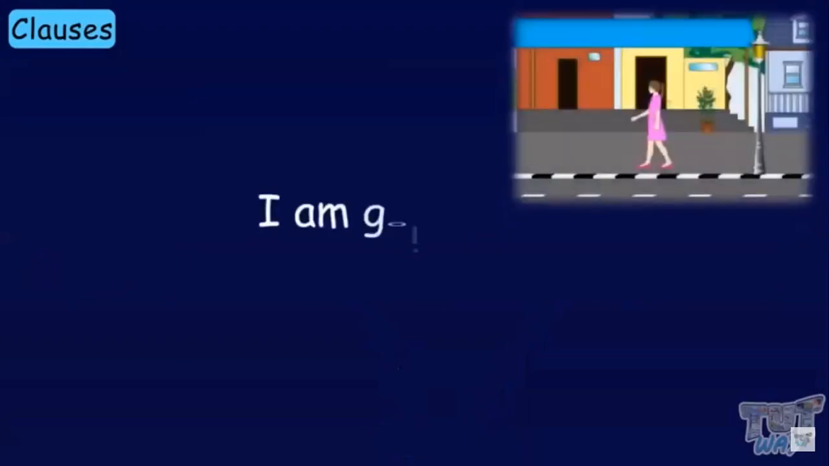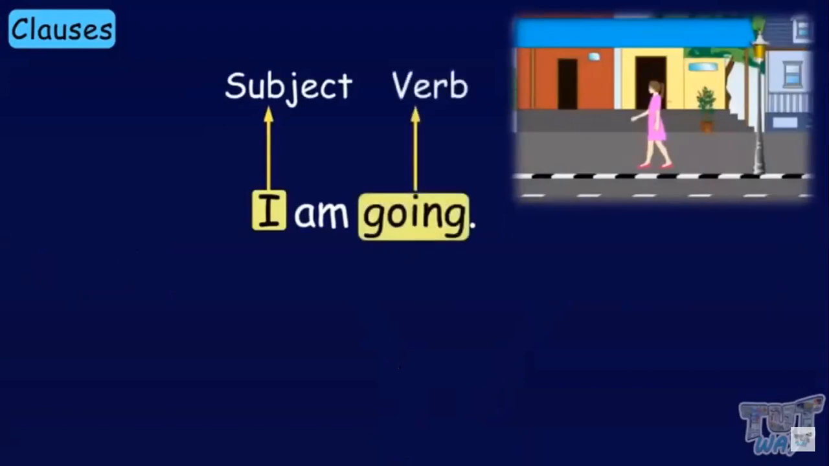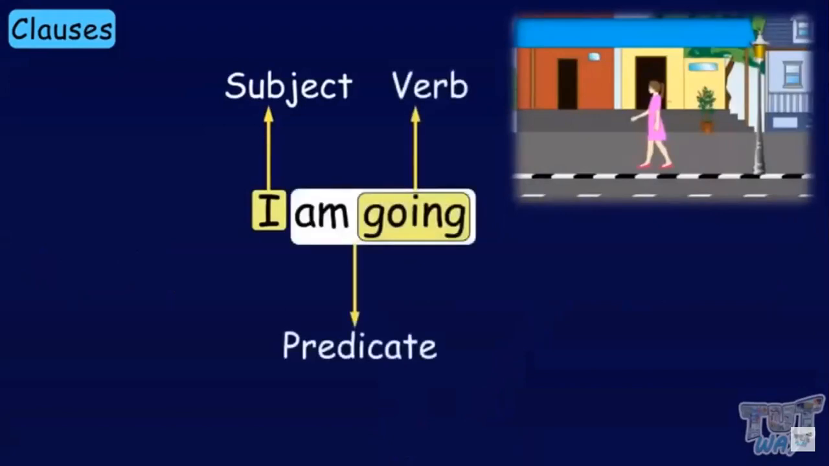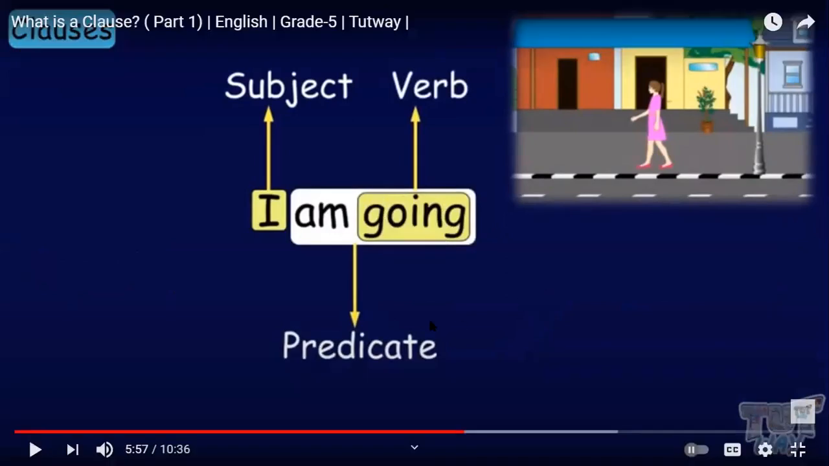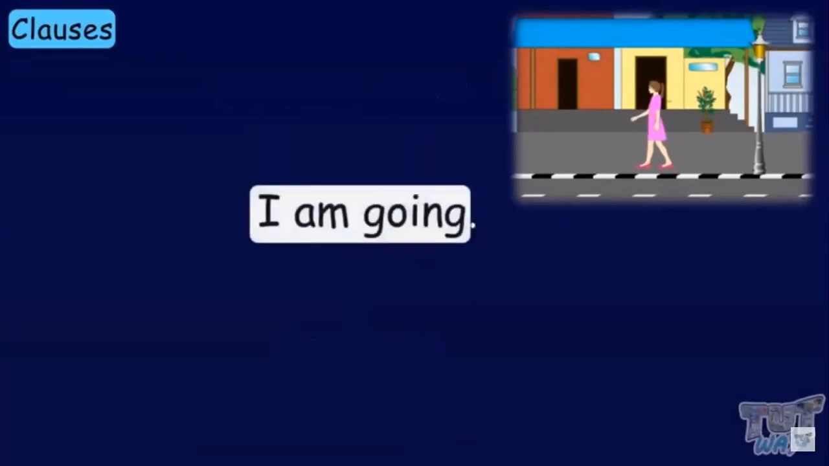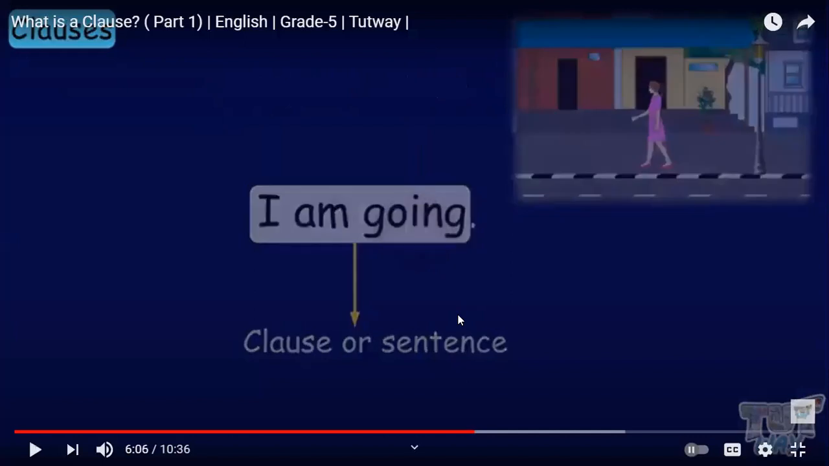I am going. Here, the subject is I, the verb is going, and the predicate is am going. Miss, is this a clause or a sentence? Let's see. It forms complete sense, so it can be a clause or a sentence.